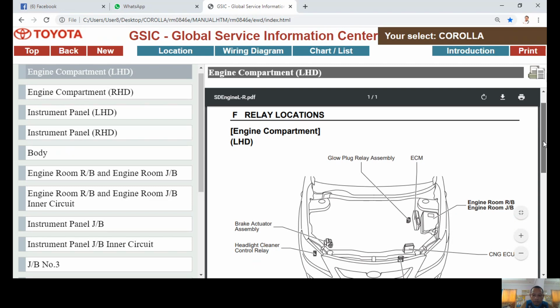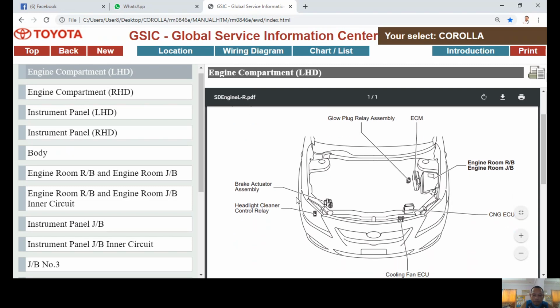These are the electrical components that could be found under the hood or in your engine compartment. We have our ACM, the glow plug assembly, the brake actuator, the headlight cleaner, cooling fan ECU, and CNG ECU if your car is equipped. Then we will explore the engine room relay block.